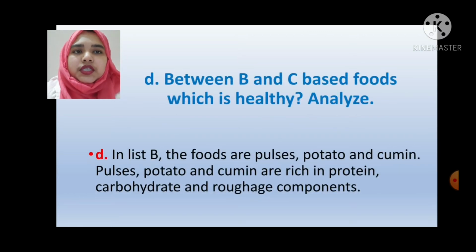Our fourth question is, between B and C based foods, which is healthy? Analyze. Dear students, this is a higher ability type of question. The answer will be, in list B, the foods are pulses, potato and cumin. Pulses, potato and cumin are rich in protein, carbohydrate and roughage components.